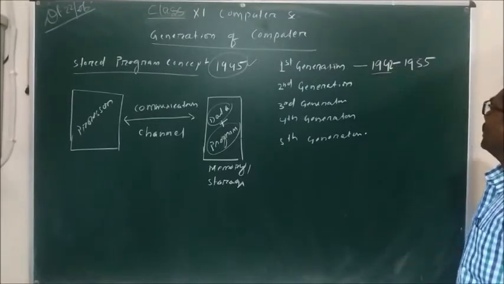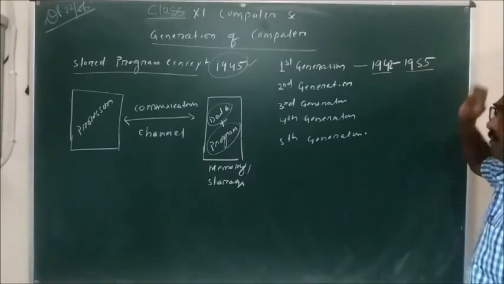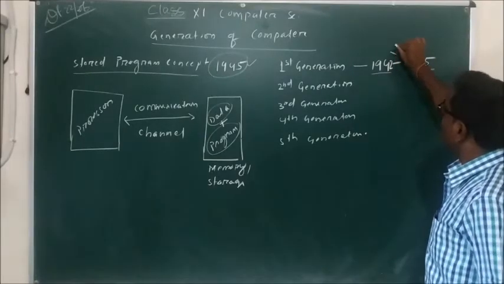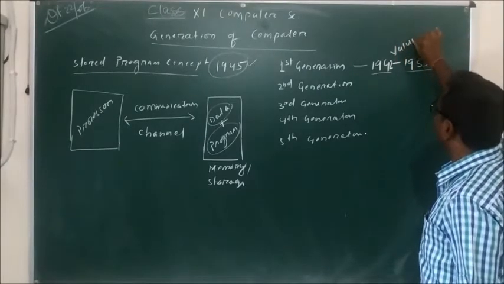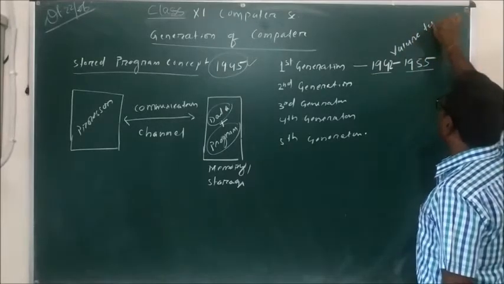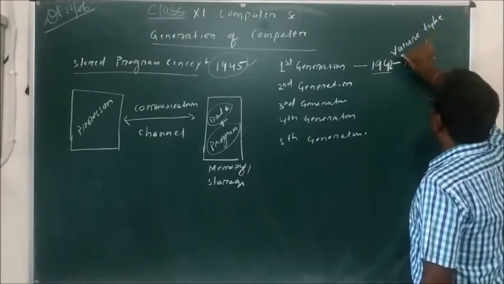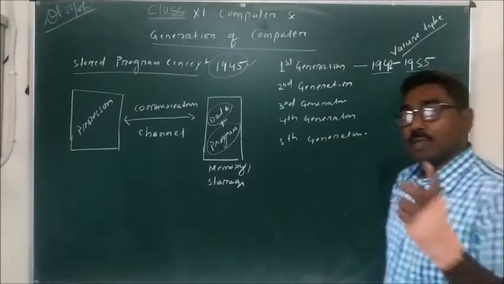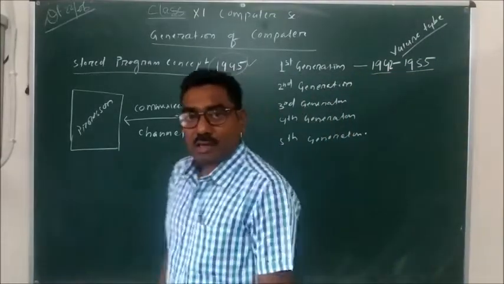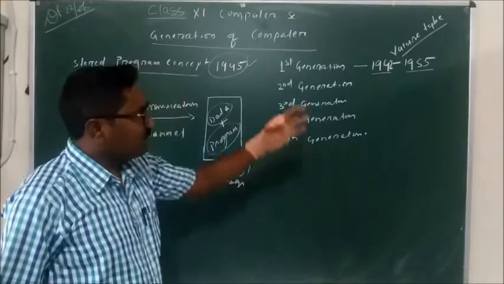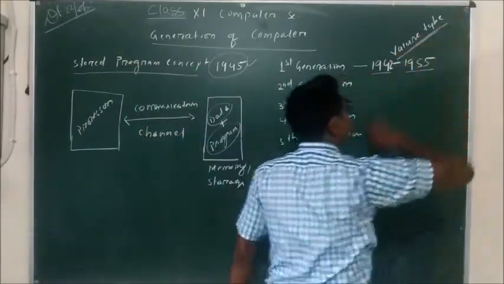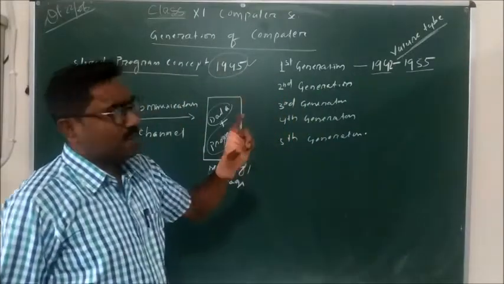First we'll go for the first generation computer, which was from 1942 to 1955. In this generation, the main computing device was the vacuum tube. The vacuum tube is very similar to the capacitor we use nowadays, but it was bigger in size.